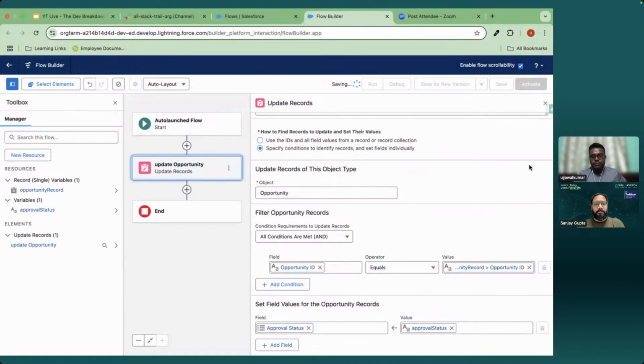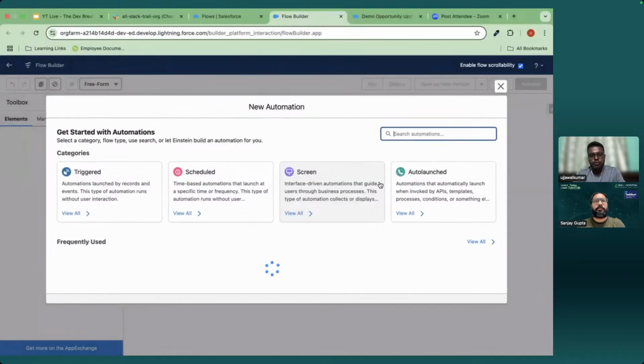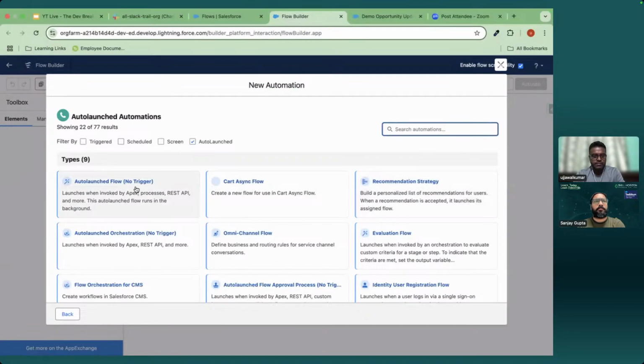This is saved. Okay, let me activate it. So this is for updating the record. Now I will create one more auto launched flow that will be used for sending the Slack notification.